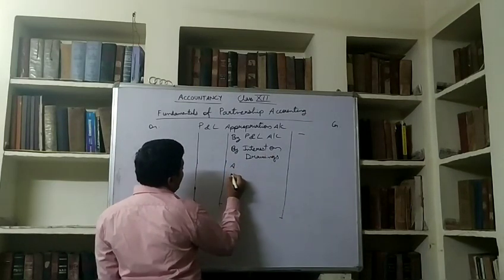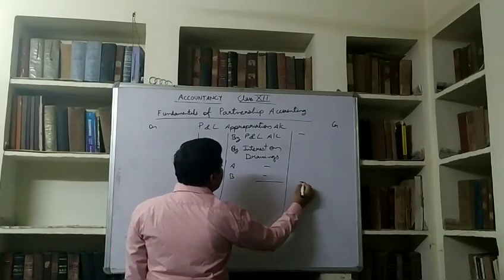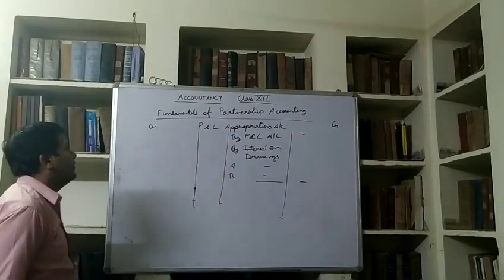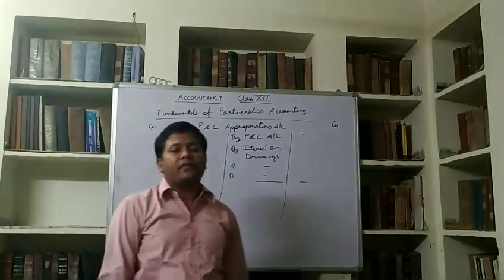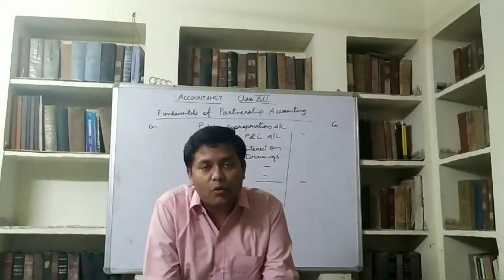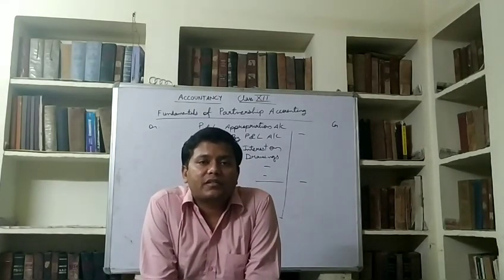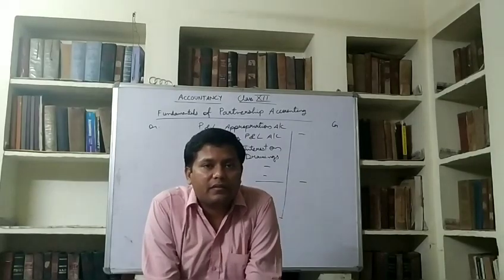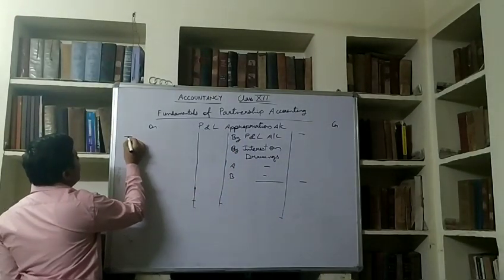For example, there are two partners A and B, so both of their interest will be written there and the total will be written here. And the things which the firm provides to partners, that we studied as appropriations: interest on capital, partners commission, salary to partners, all of these things will be debited to the P&L appropriation account.